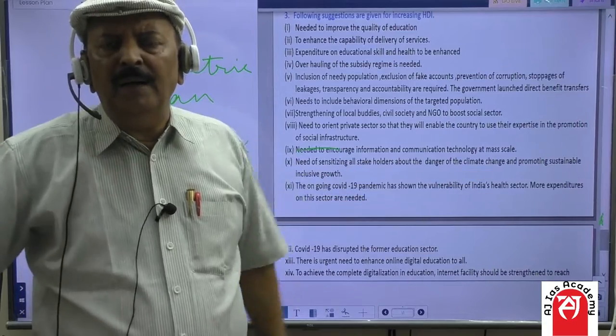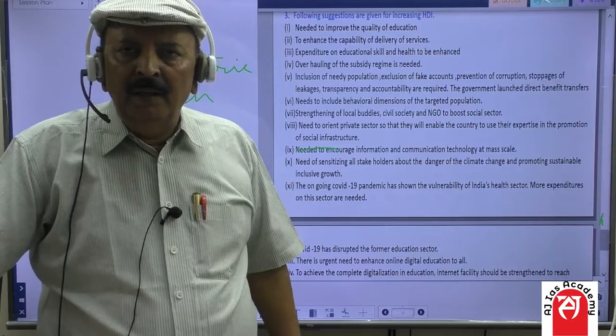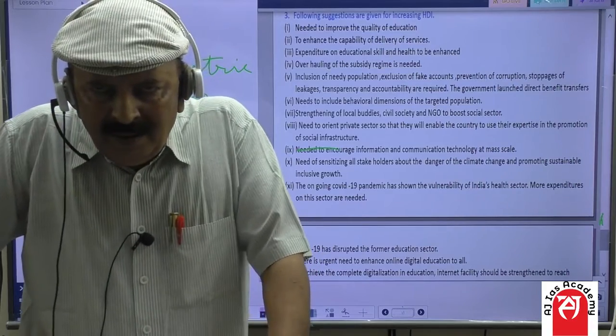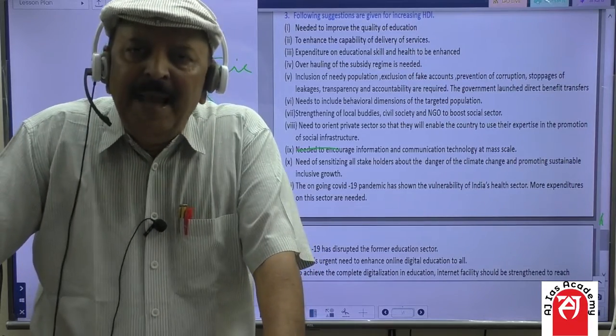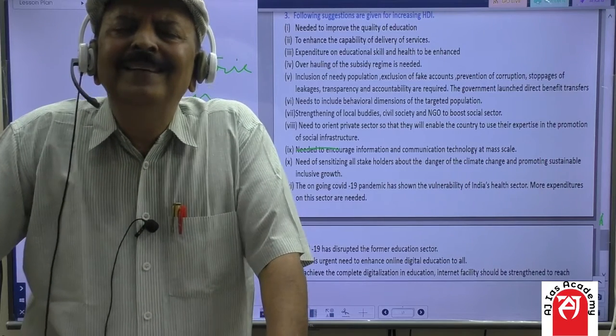Like in the agriculture sector, we see that the rich farmers take away maximum benefit by way of subsidy in